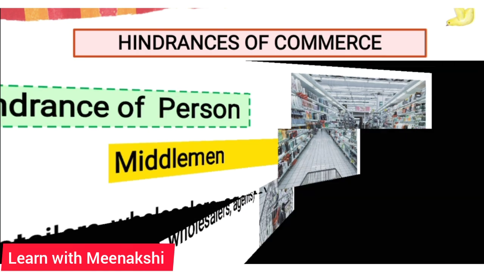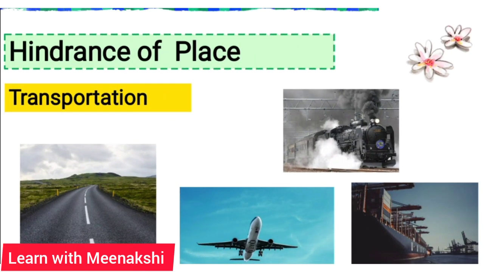The next hindrance is hindrance of place. I repeat, hindrance of place. Have you ever thought where a product which is used by you is produced? Yes, of course. It is produced at one center of the world, and the consumers are spread across the country, throughout the world. And how are these produced goods distributed to our locality?